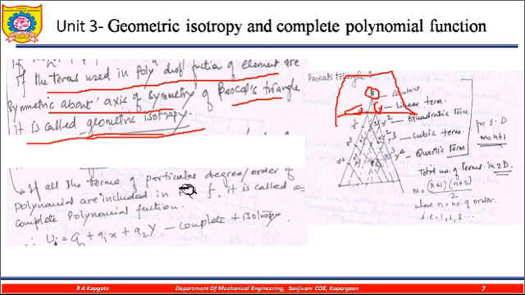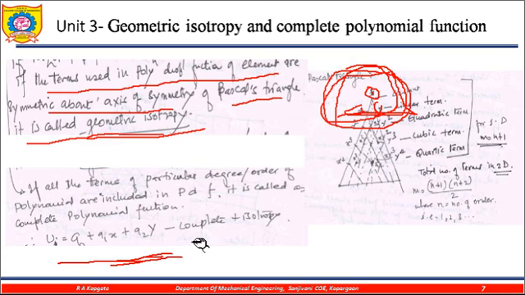If all the terms of a particular degree and order of the polynomial are included in the polynomial displacement function, then it is a complete polynomial function. Sometimes there is a possibility that the number of terms is less than that. So if there is only one term or only two terms, then it is also called geometric isotropy. But for continuity, there is a need for all the terms to be included. So if these three terms are included, then that is the continuity. Complete and isotropy, because all terms come into the picture.